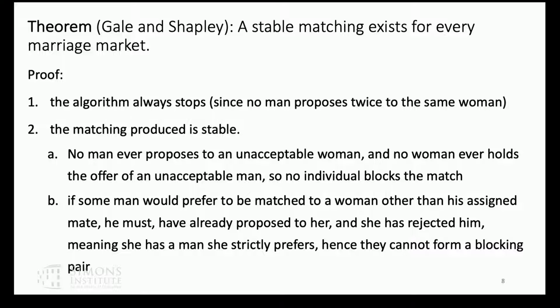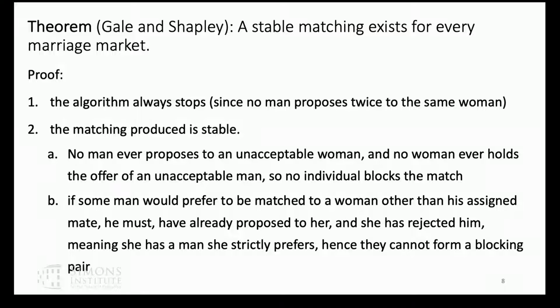And the theorem says that the algorithm I just showed you, the man-proposing deferred acceptance algorithm, always produces a stable outcome. And the proof is, first of all, the algorithm always stops, because no man proposes twice to the same woman. So there's a point at which there are no more proposals. And the matching is stable because, first, no man ever proposes to an unacceptable woman, and no woman ever holds the offer of an unacceptable man. So the final outcome isn't blocked by any individual.